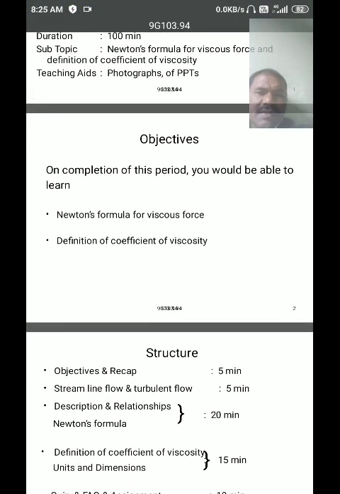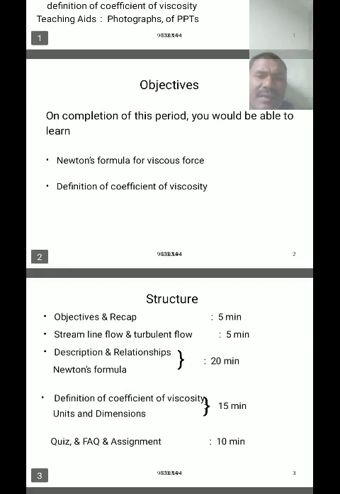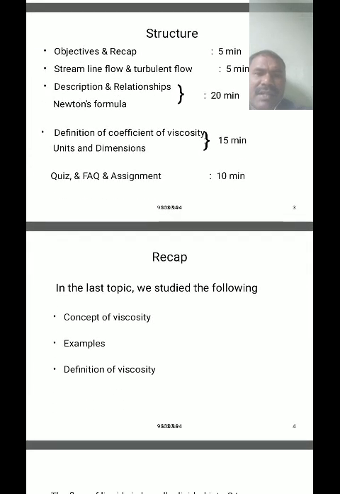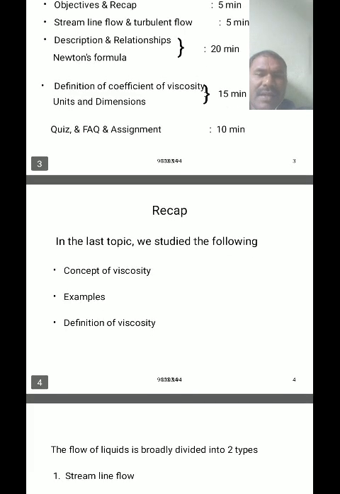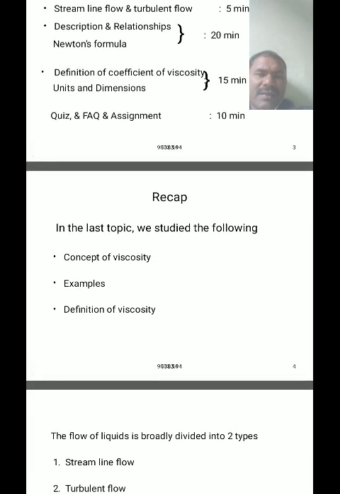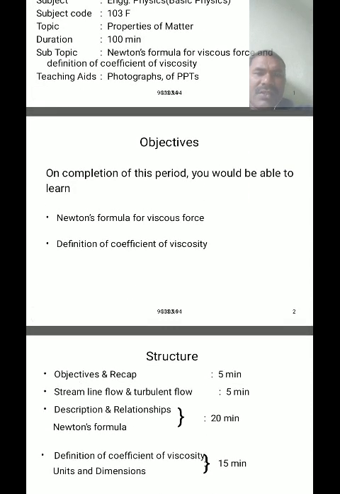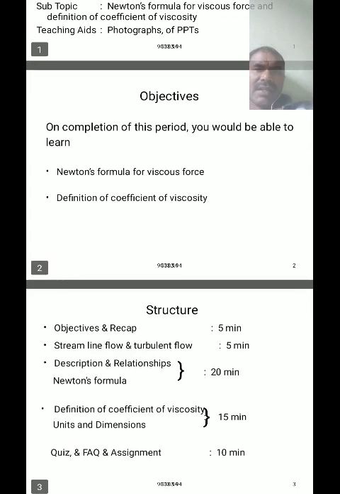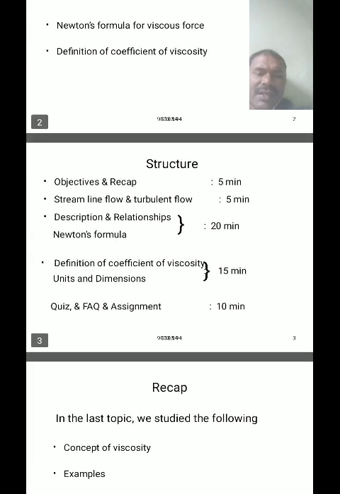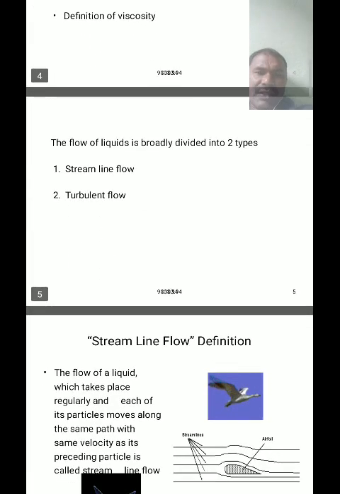So up to this class we have discussed the concept of viscosity, examples of viscosity and the definition of viscosity. Generally, the concept of viscosity is developed from turbulent flows. Now we are going to understand Newton's formula for viscous force and the definition of the coefficient of viscosity.